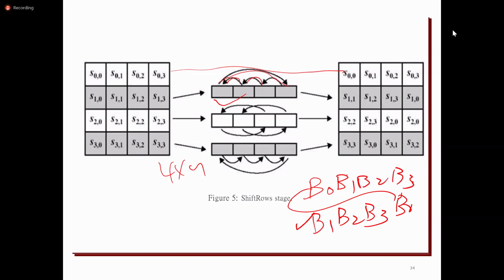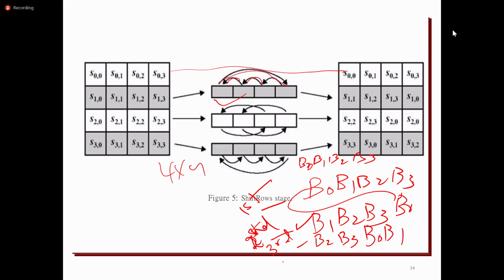In the third row, it directly performs a left circular shift by 2 bytes. If B0, B1, B2, B3 is the input, the third row becomes B2, B3, then B0 and B1.